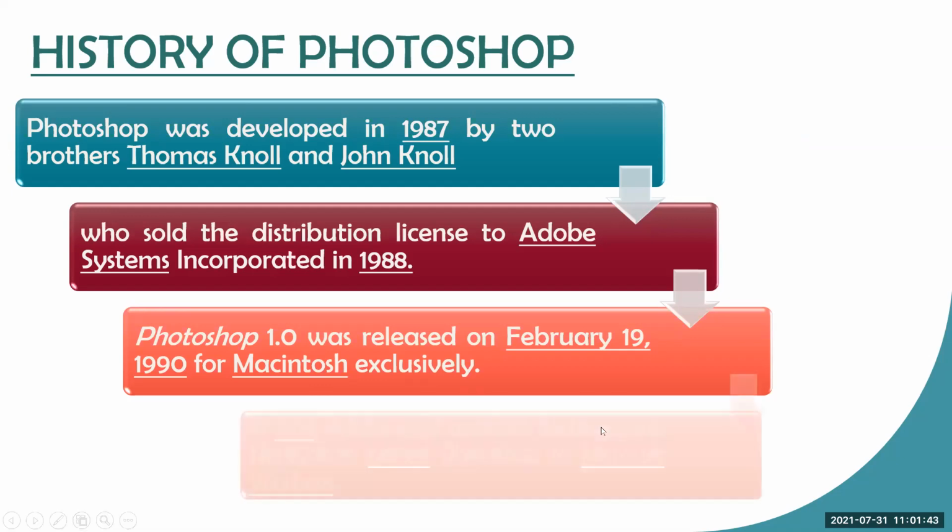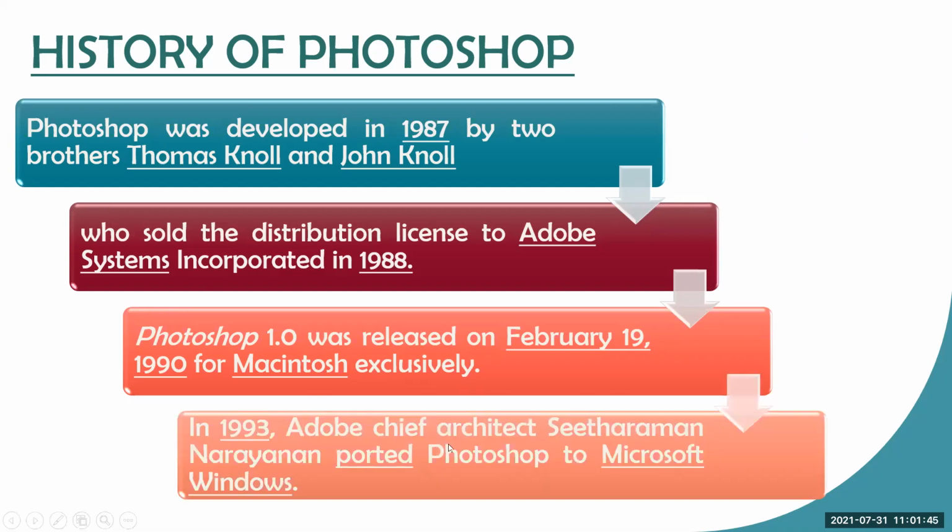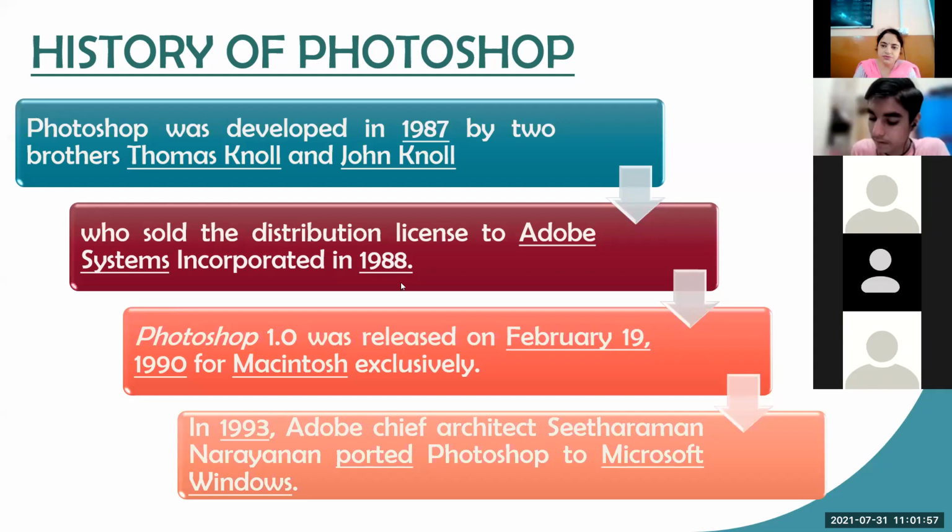Okay, and after that in 1993, Adobe Chief Architect Sitaraman Narayanan created a version of Photoshop for Microsoft Windows. So it is a little bit of the history of Photoshop.